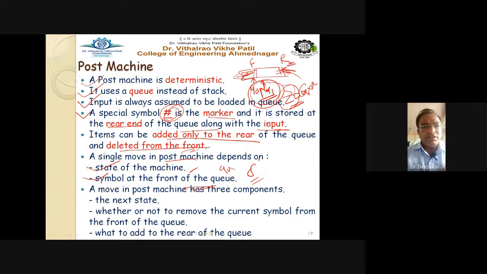The machine has to decide the next state. In every transition, it has to decide the next state of the machine, whether or not to remove the current symbol from the front end, and what to add to the rear end of the machine. That the Post machine has to decide.